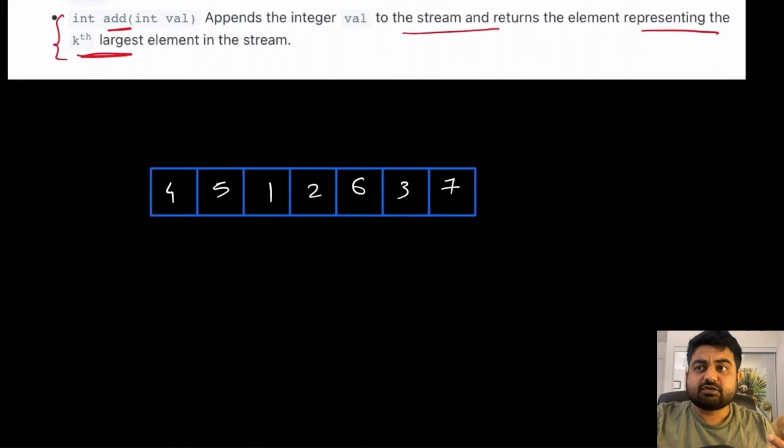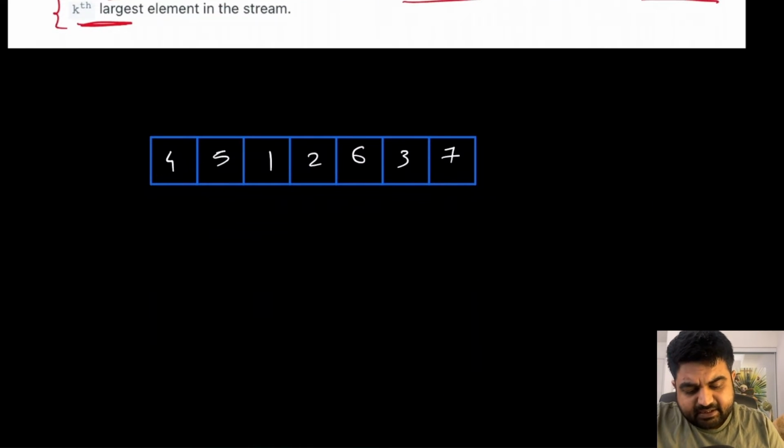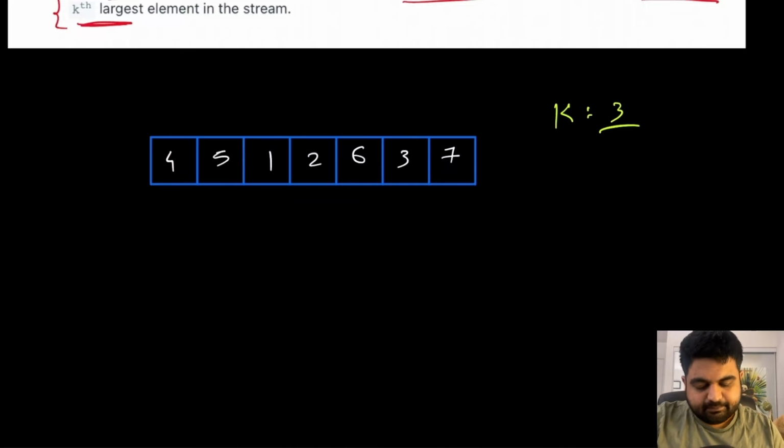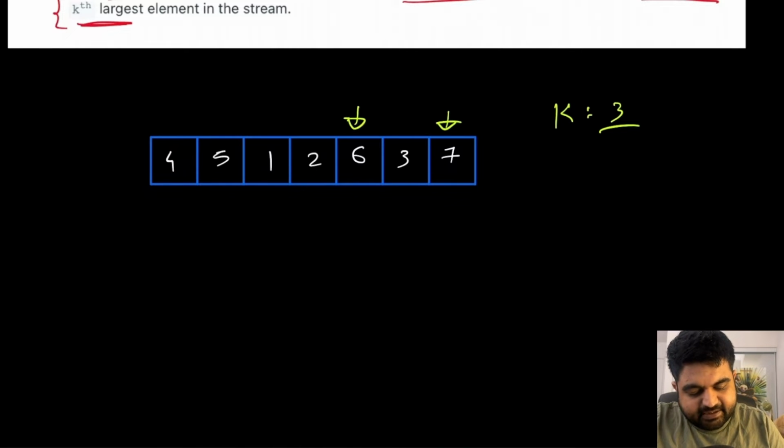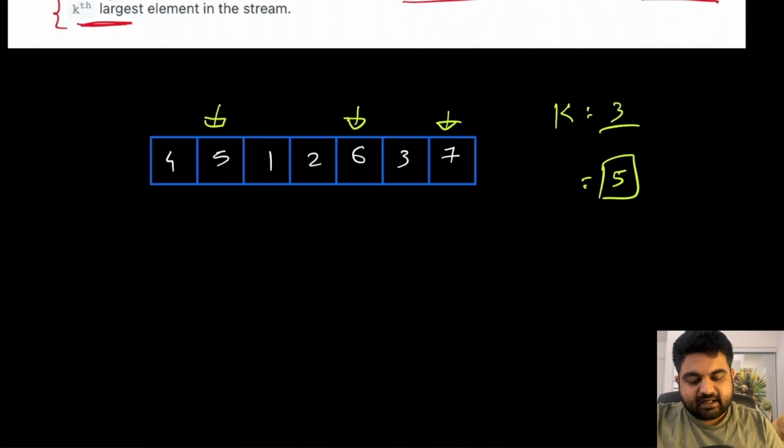So for both the cases, let's try to understand this with an example. Suppose this is the array we are given as an input, and we are being told that k is equal to 3. We need to find the kth largest element. Okay. So logically we can see that over here the largest element is 7, second largest element is 6, and third largest element is 5. So in this case we need to return 5 as the answer.